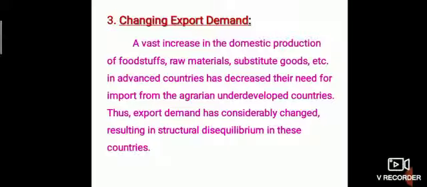If advanced countries are producing foodstuffs and raw materials in their own country, it will affect the export goods from underdeveloped countries. So this is also called disequilibrium.